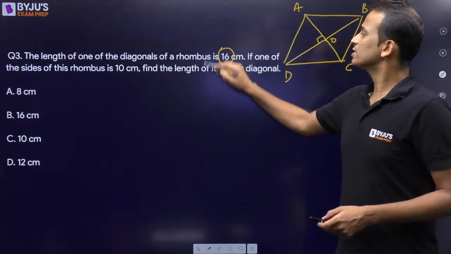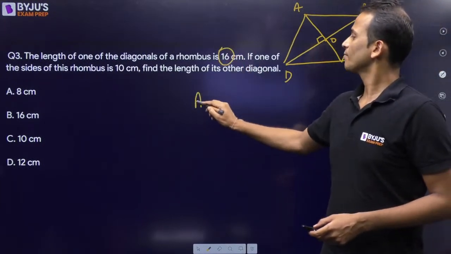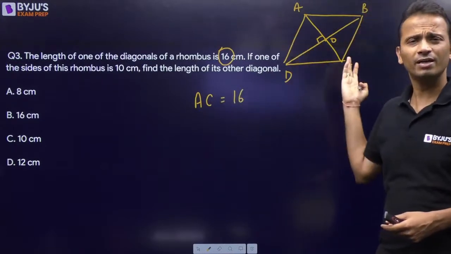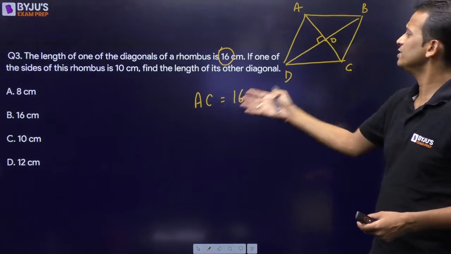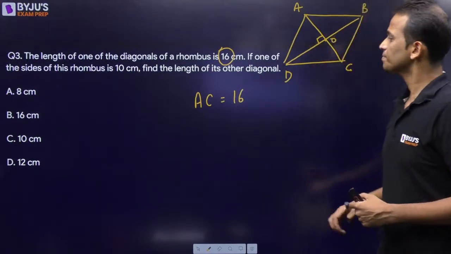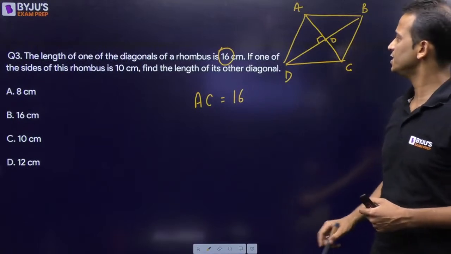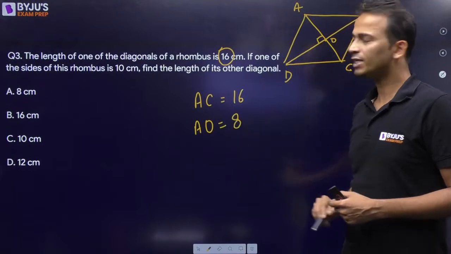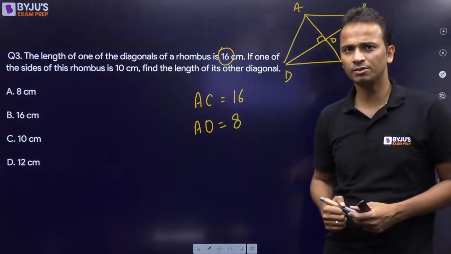Now, one of the diagonals is given as 16. So let's say AC is given as 16, or you may consider any of the diagonals. Instead of AC, you could have considered BD as well. It does not make any difference. So if AC is given as 16, I can say that the value of AO will be equal to 8 because diagonals bisect each other.